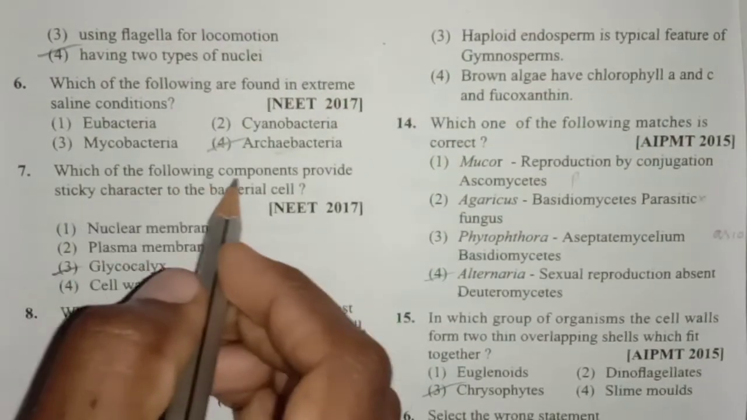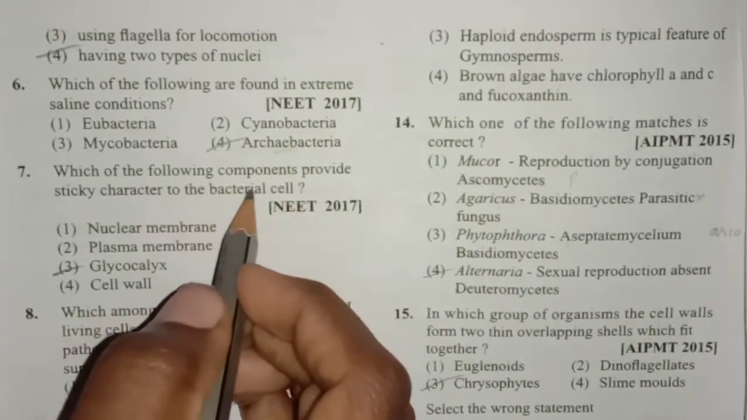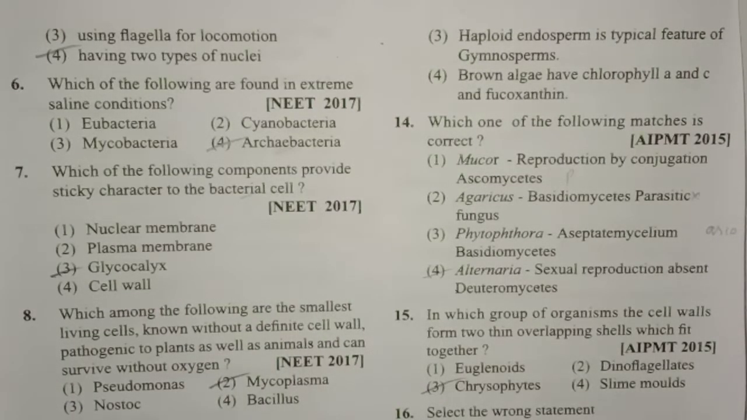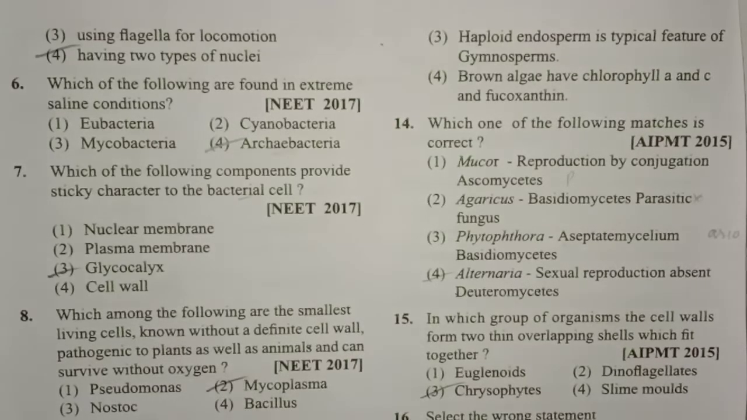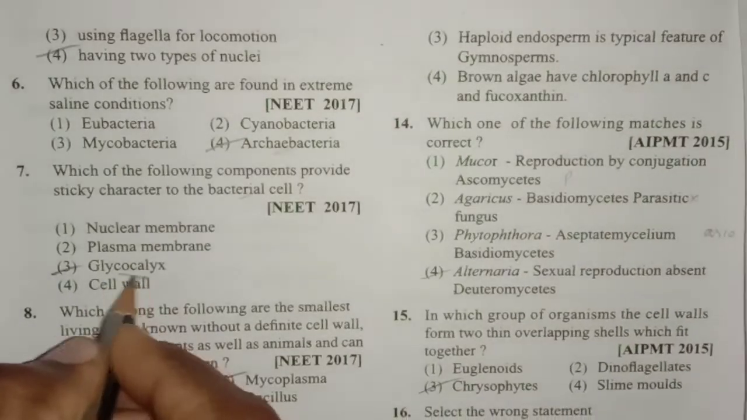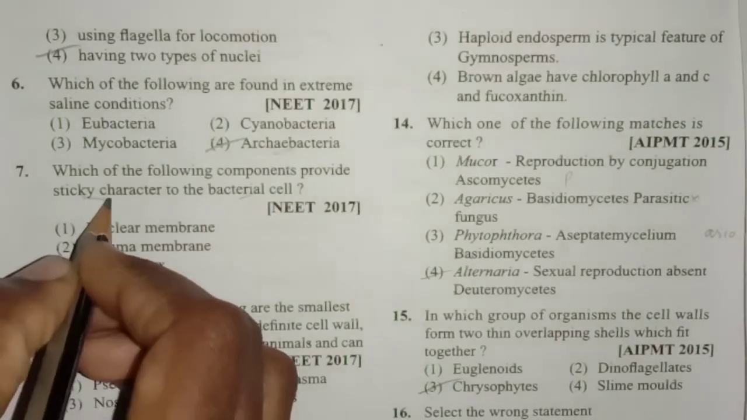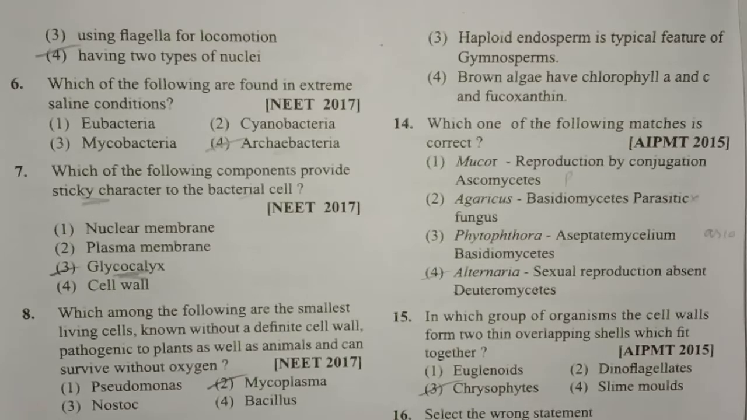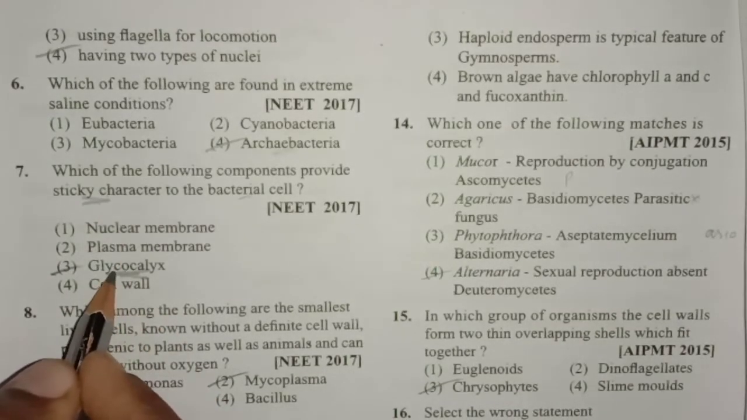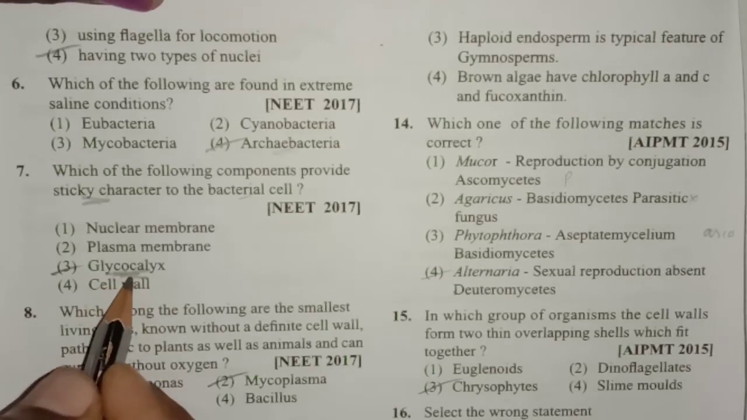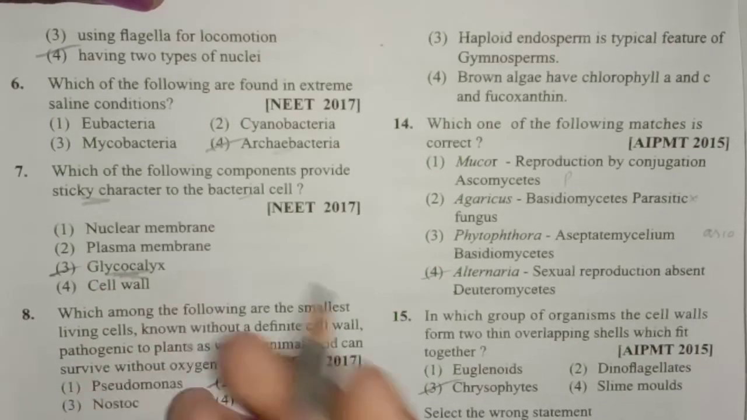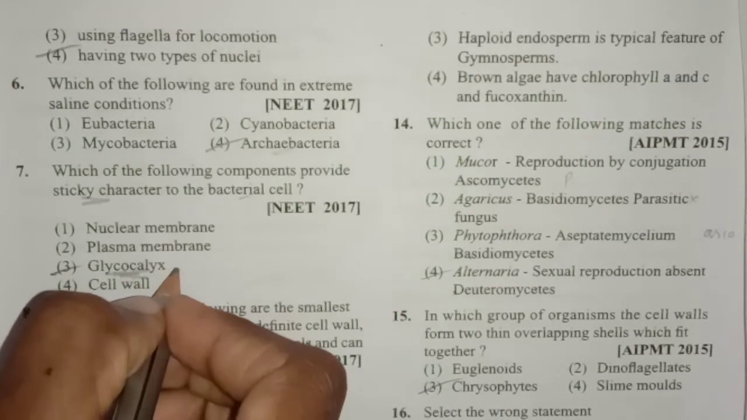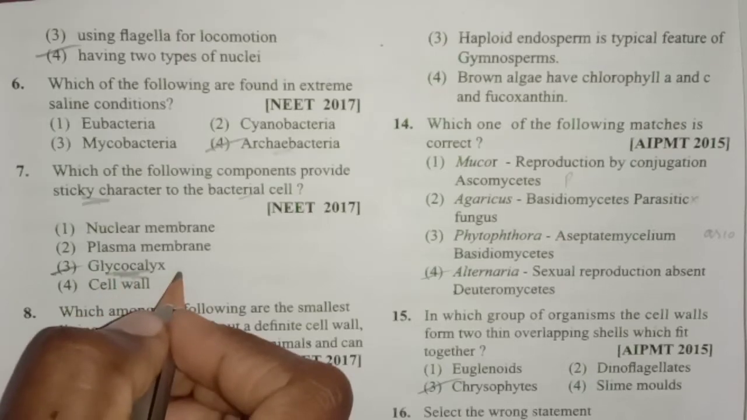And next one, which of the following components provide sticky character to the bacterial cell? So here the bacterial cell is mainly made up of three wall layers. The outermost one will be the glycocalyx, followed by the cell wall, then the cell membrane. So here the glycocalyx is mainly responsible for the sticky character. If the bacteria are able to attach to the host or any other substratum, the sticky nature will be mainly provided by the glycocalyx. And you know that the glycocalyx may be a smooth layer, it may be a slimy layer, or it may be a capsule. Slimy layer is a loose sheath and a capsule is a hard layer.